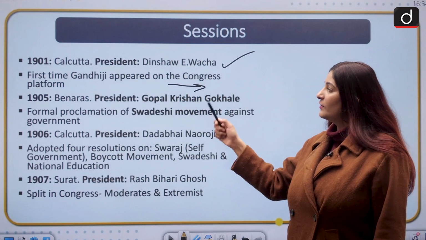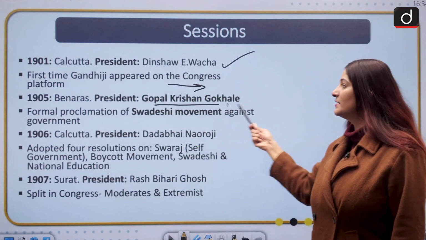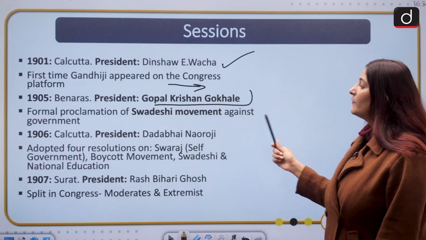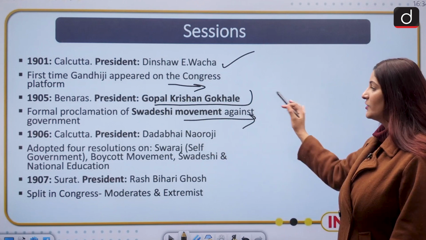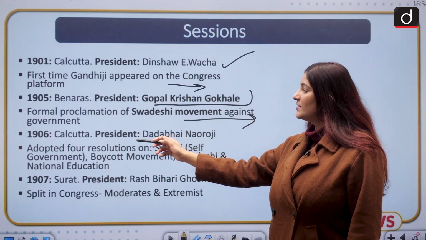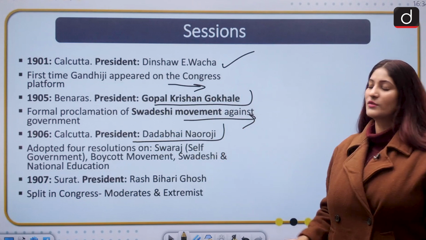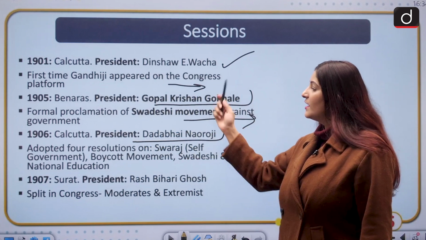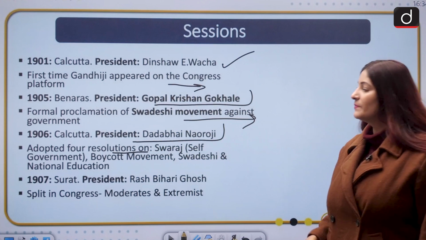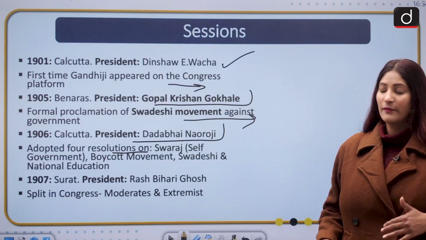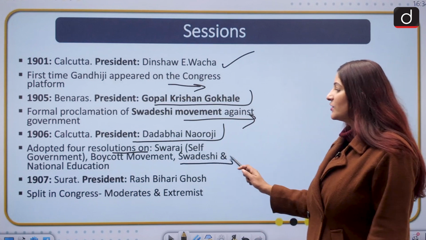Then 1905 in Banaras, President Gopal Krishna Gokhale. Formal proclamation of the Swadeshi movement against the government was done. This was because of the partition of Bengal. In 1906, the president was Dadabhai Naoroji again in the Calcutta session, and there was an adoption of 4 resolutions on Swaraj, that is self-government, self-rule, boycott movement, Swadeshi and national education.